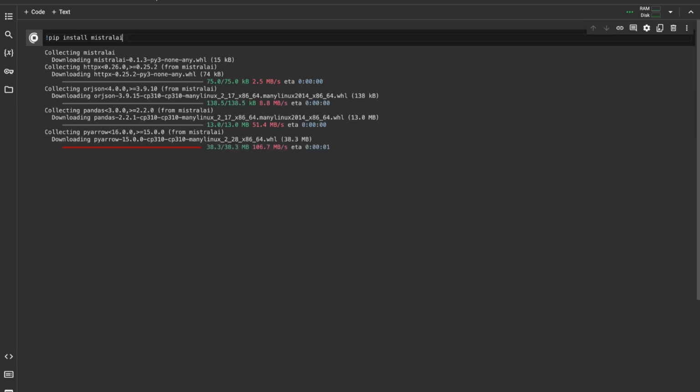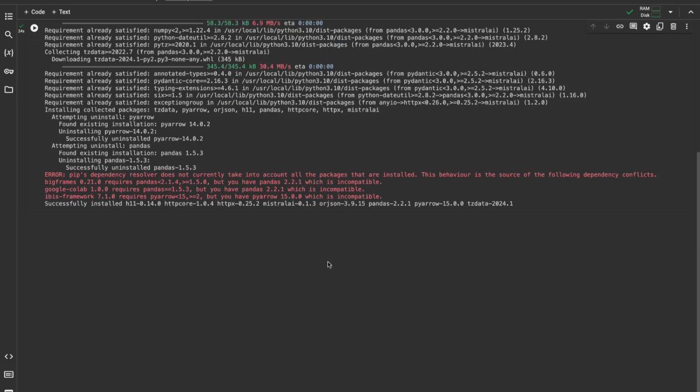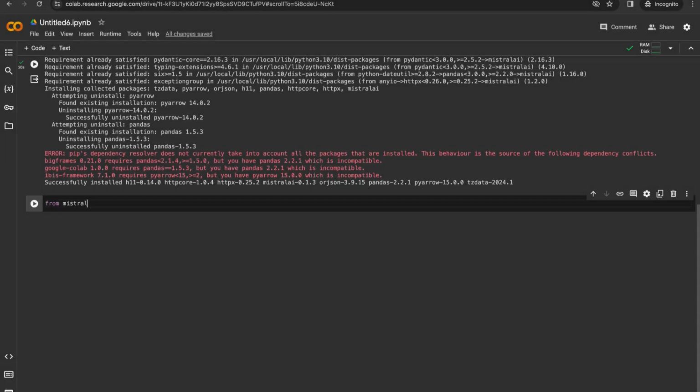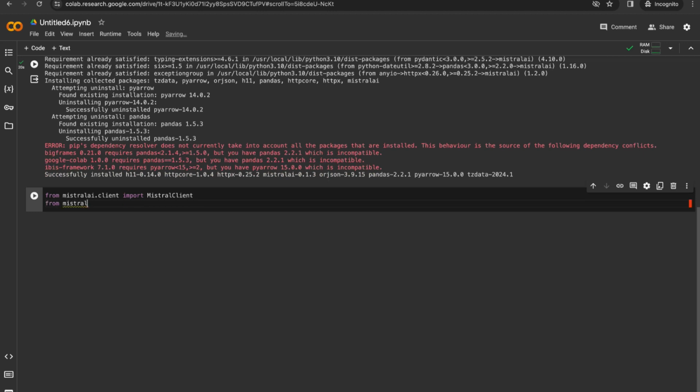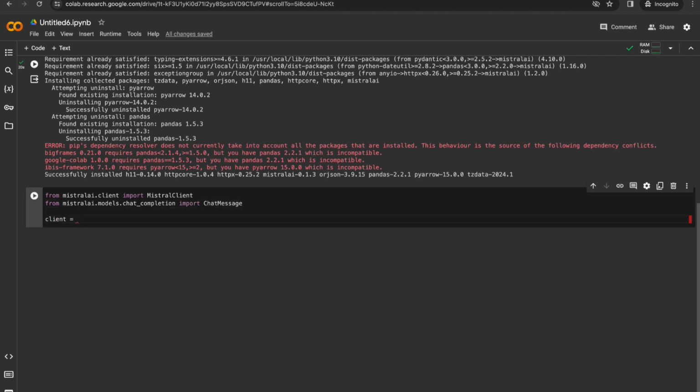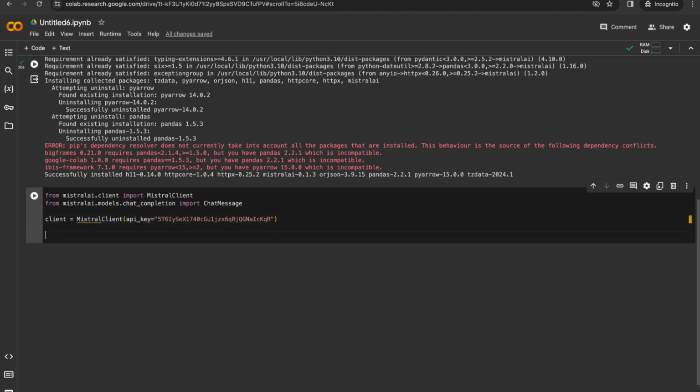So pip install mistralai. The installation is complete. Now let's start writing code. First, I'll be importing the Mistral client. And next, from mistralai, we will be importing the ChatMessage module. Great. So now let's create an API client using our API key. Great. Now we can create a prompt. So I'll create a prompt using the ChatMessage function. I'll set the role as the user and the content as: what is the recipe for making a pizza. Great, we have a simple prompt.